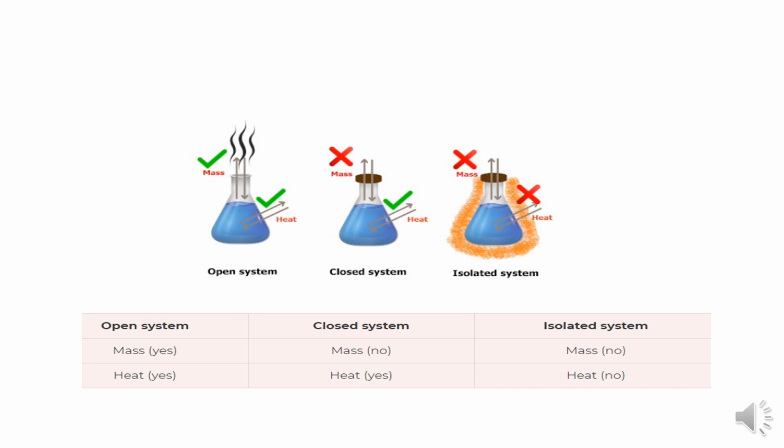Once again, I am telling about the closed system. A closed system involves only energy transactions with the surroundings. Thus, a closed system contains a fixed quantity of matter and has no mass transfer across its boundary. Only energy may flow across the system boundary. Only energy means only heat transfer takes place. No mass transfer takes place in the closed system.